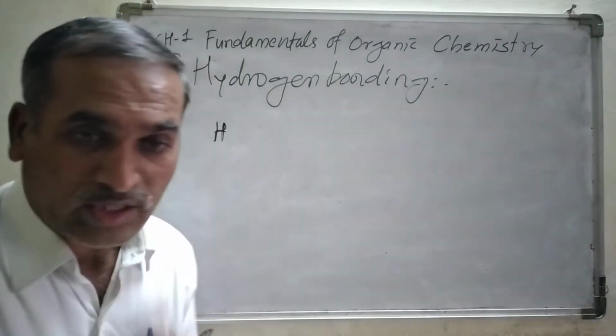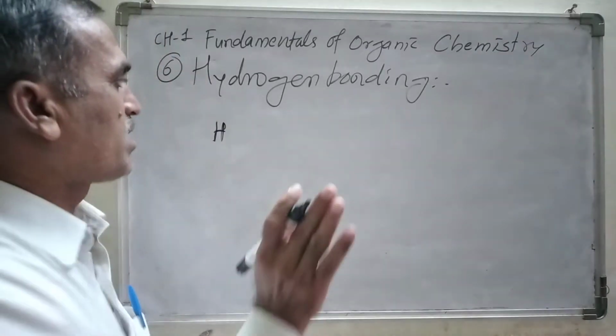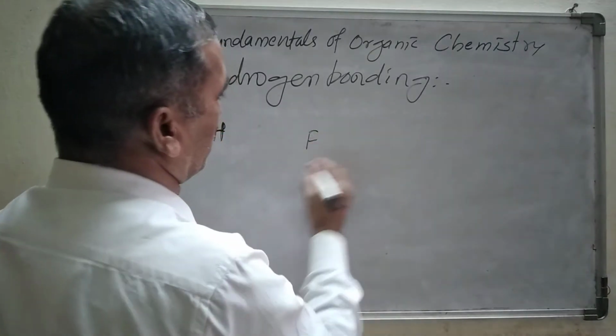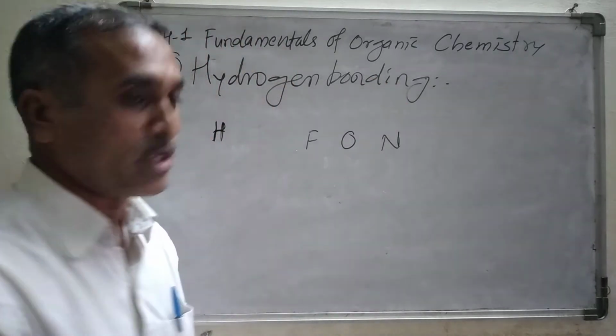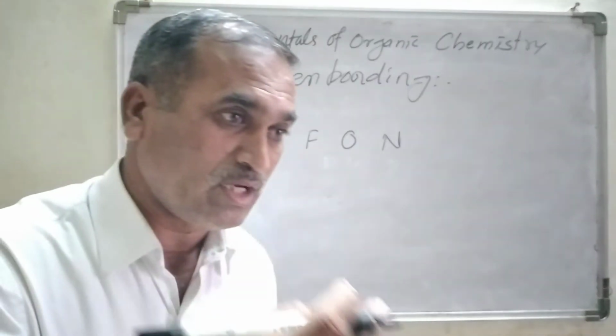Let us see what the elements are. Very few elements are there. One is the fluorine atom, second is the oxygen atom, third is the nitrogen atom,